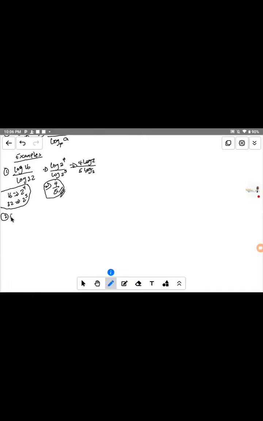The question says evaluate log of base 10 of root 35, plus log of base 10 of root 2, minus log of base 10 of root 7.